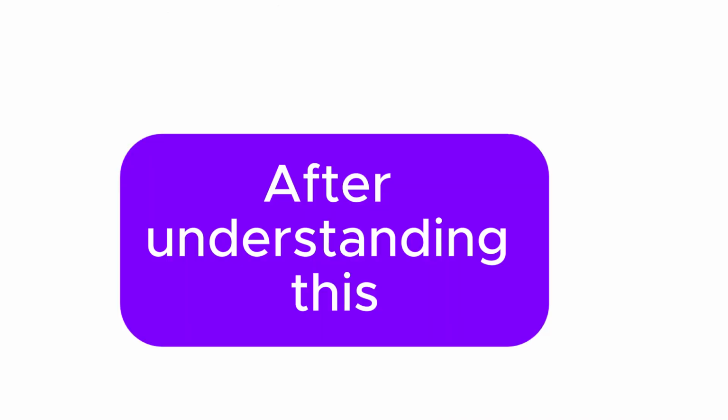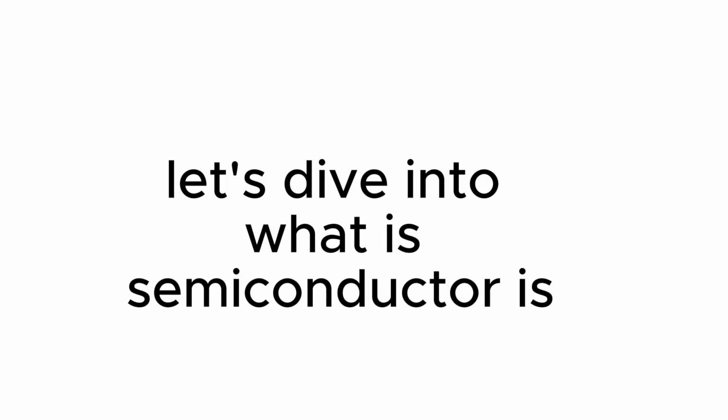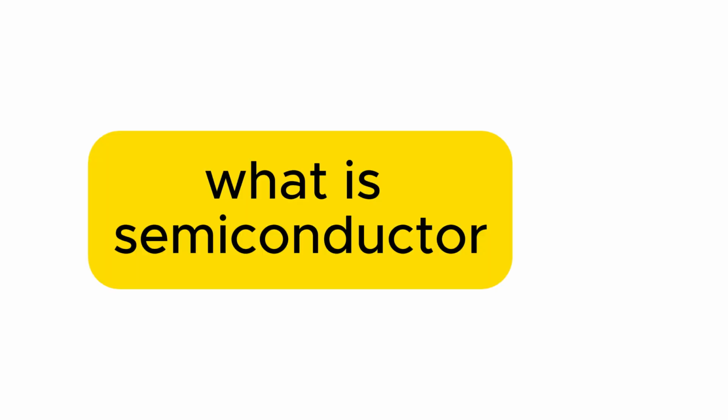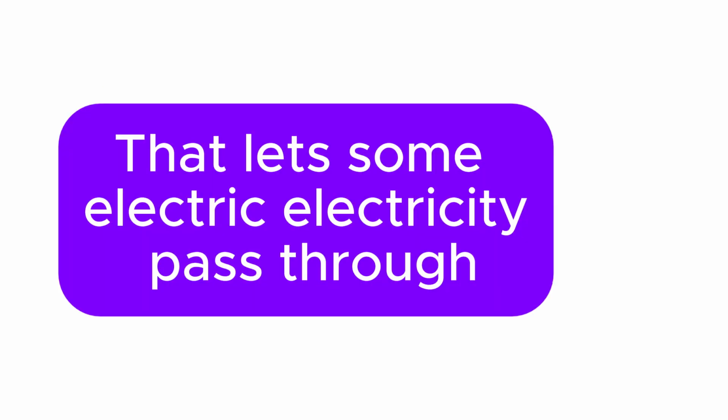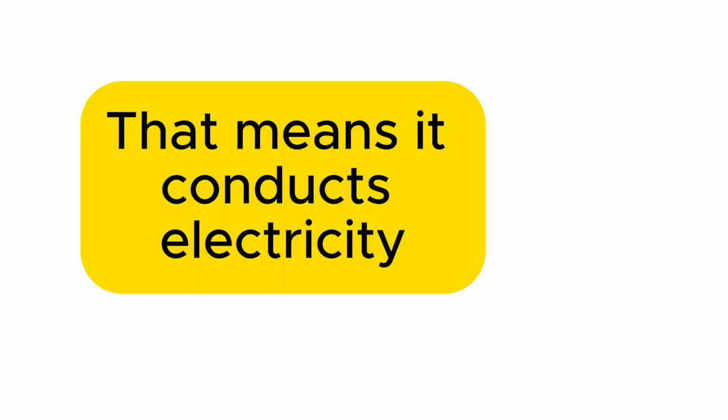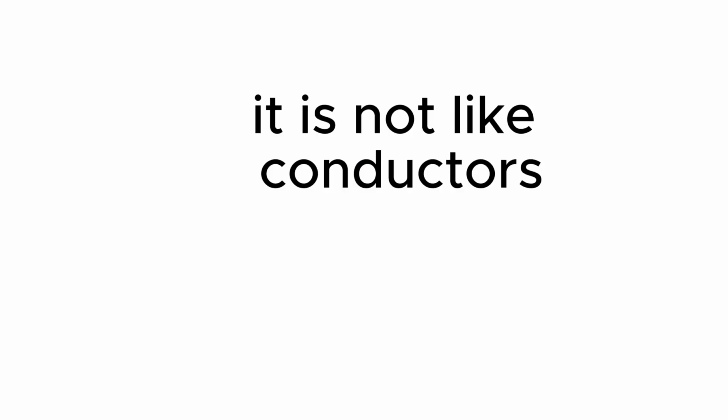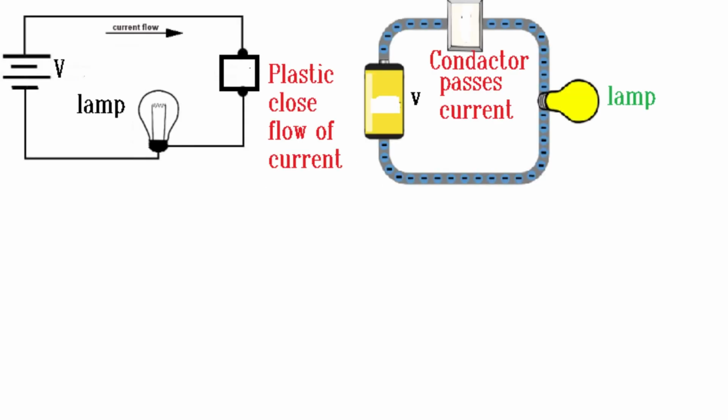After understanding this, let's dive into what a semiconductor is. Semiconductors are special materials that let some electricity pass through, not too much like metal and not fully blocked like rubber. They are right in between. That means it conducts electricity, but not like conductors. It blocks electricity, but not like rubber or insulators.